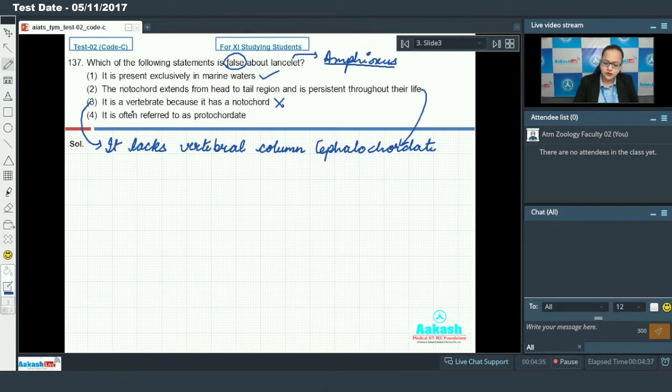So option 3 is incorrect regarding the lancelet and is the answer for our question. Option 4 says it is also referred to as protochordate. This is correct regarding Amphioxus. So let's proceed to our next question.